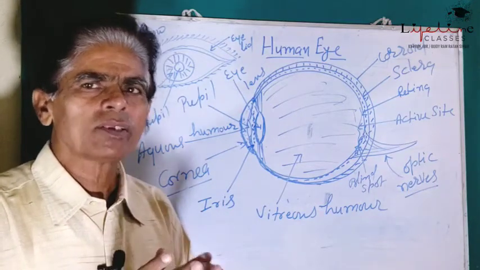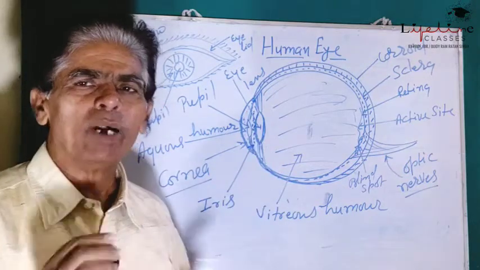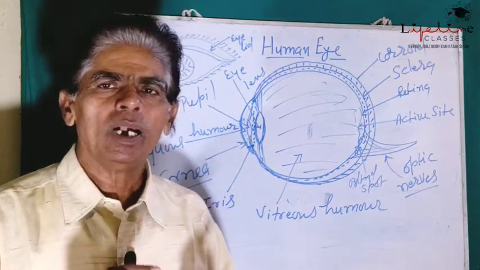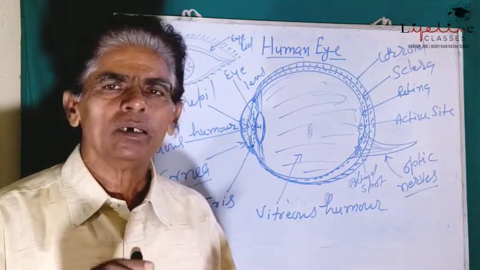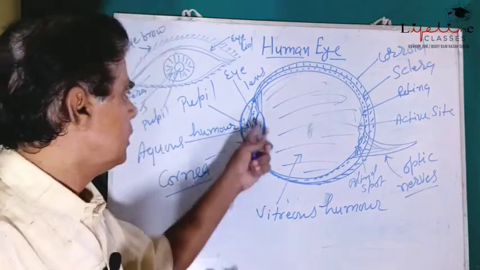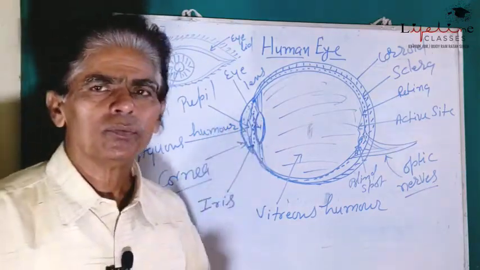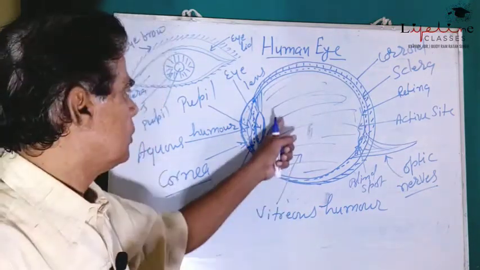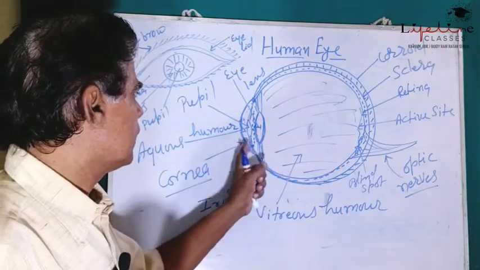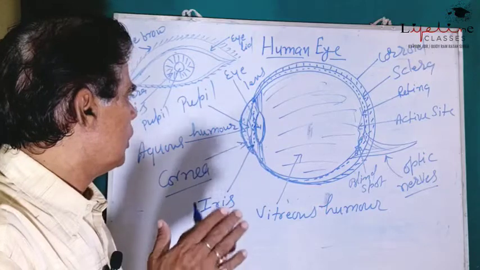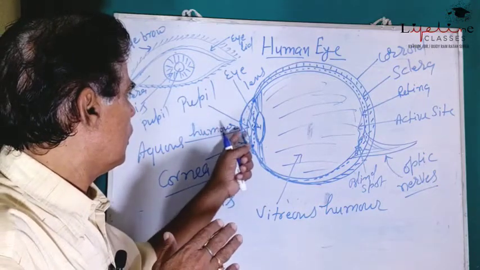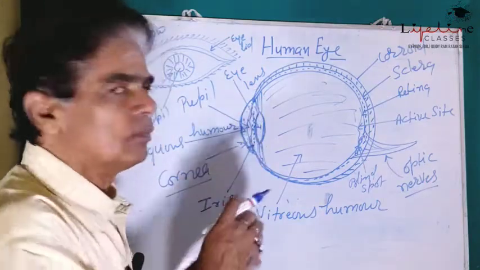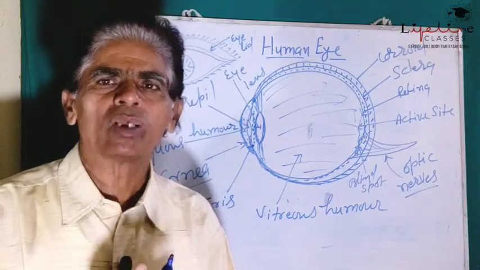It is made up of transparent boundary, inside which a transparent crystalline liquid is there, and this lens is arranged between the vitreous humor and the aqueous humor in the form of ciliary muscles.